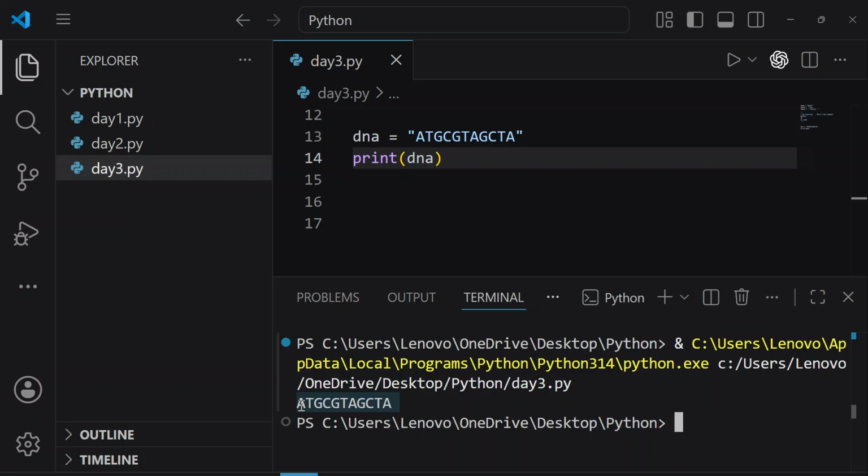Now what if I tell you that I don't want to print this complete string? For example, I only want to access this A character from this entire string. Are you getting the point of my question? I don't want to print this entire string. I only want to print A from this string here in my terminal. So do you have any idea or do you have your own answers? How are we going to do it?